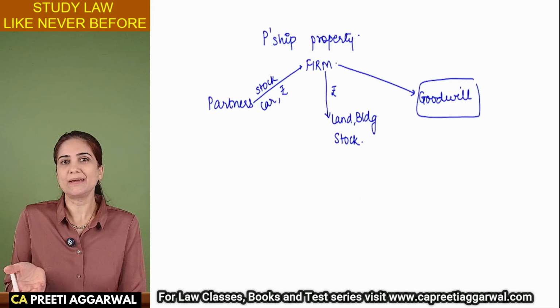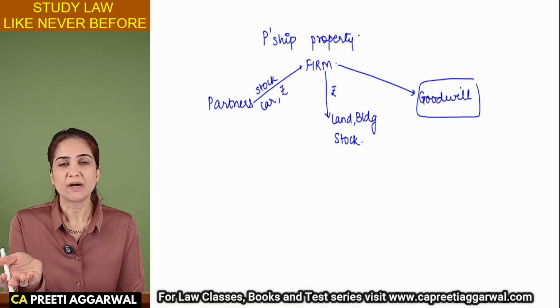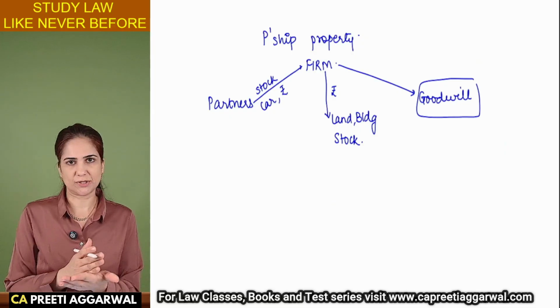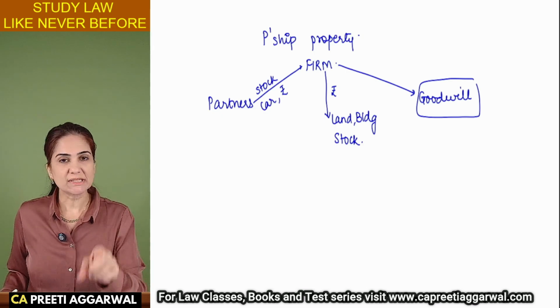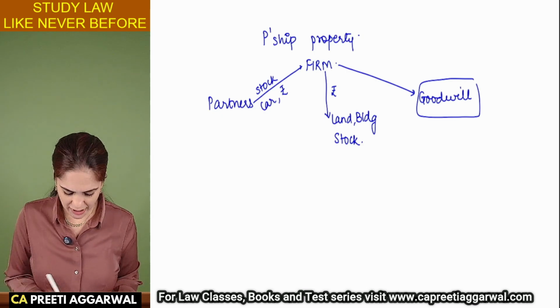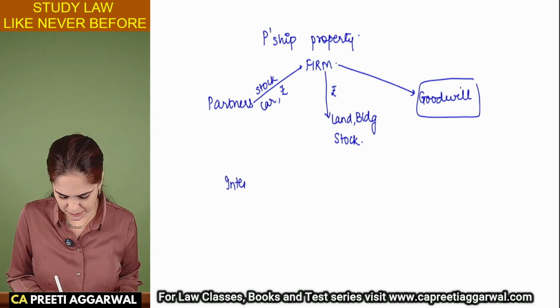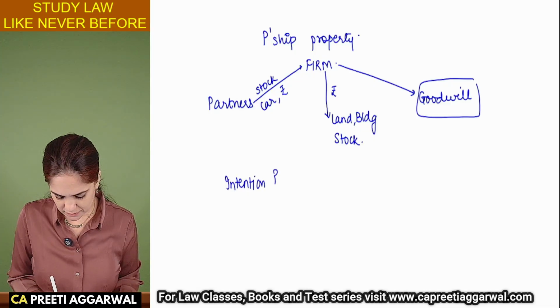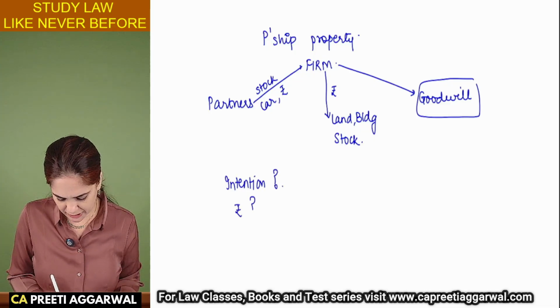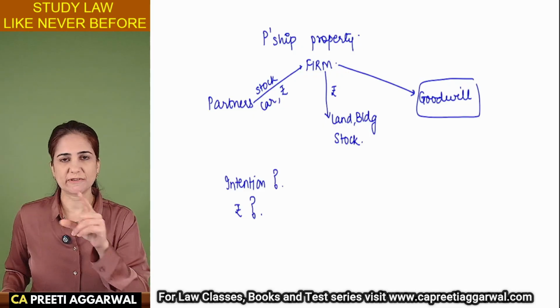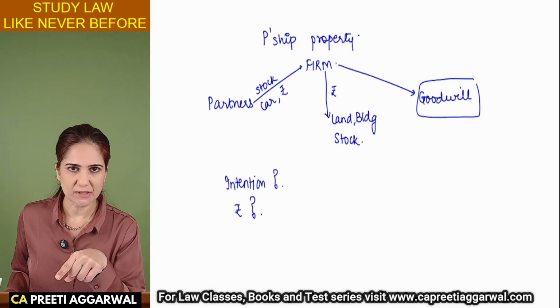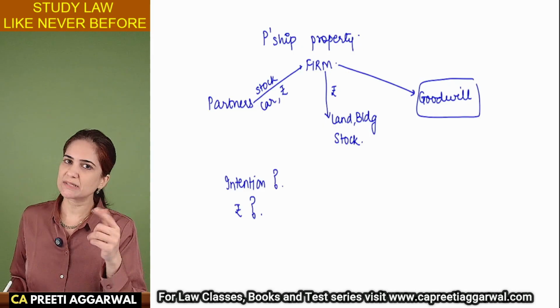Now, how will I know that this is partnership property? So check in the question: who is giving the money? What is their intention? Check these two things. Because the property belongs to the person who gives the money. So if the firm is giving money, it's the firm's property. If the partner is giving money, it's the partner's property.